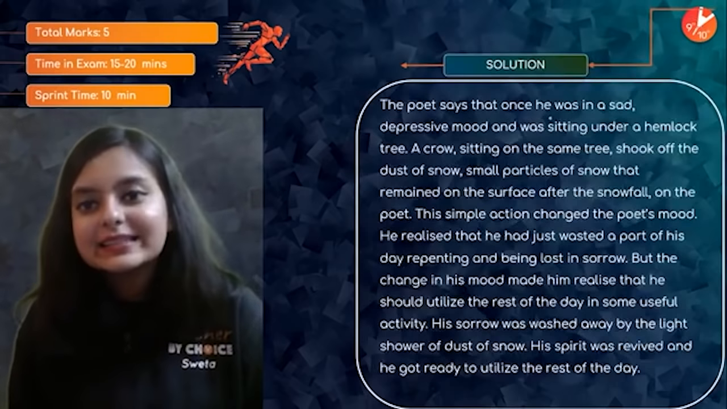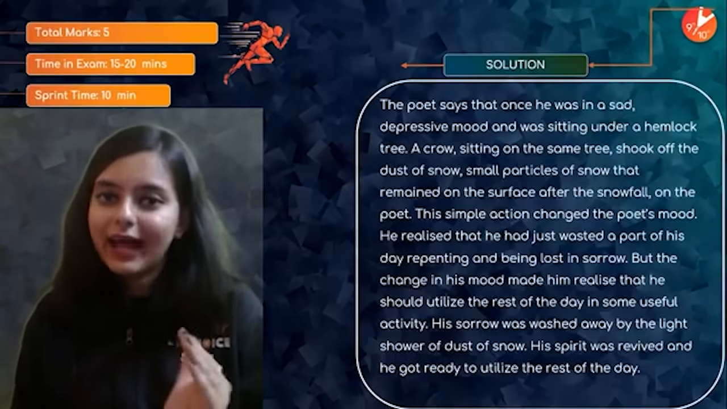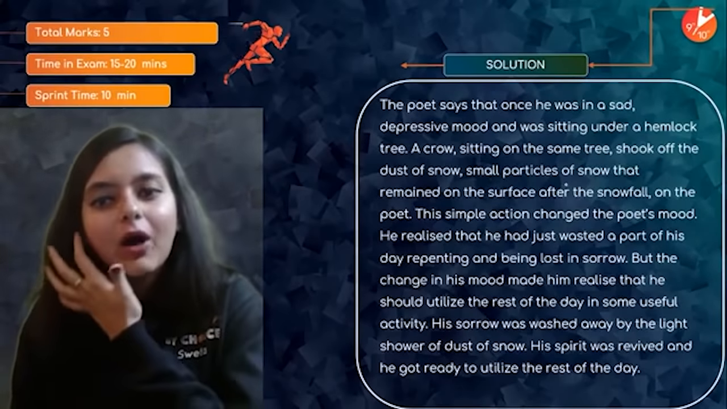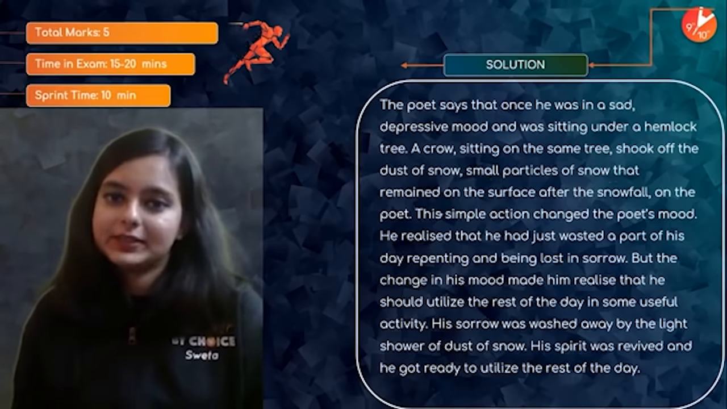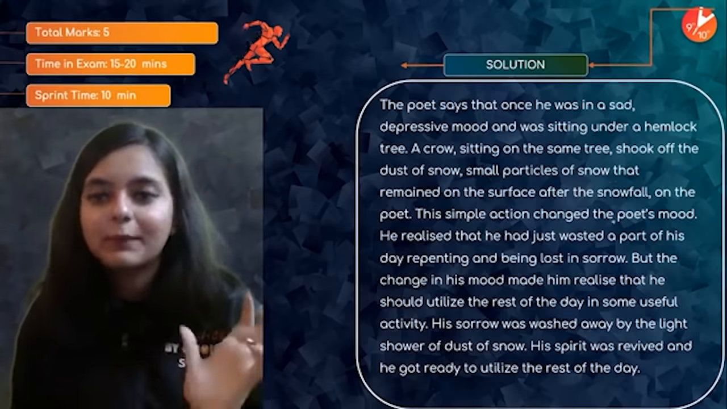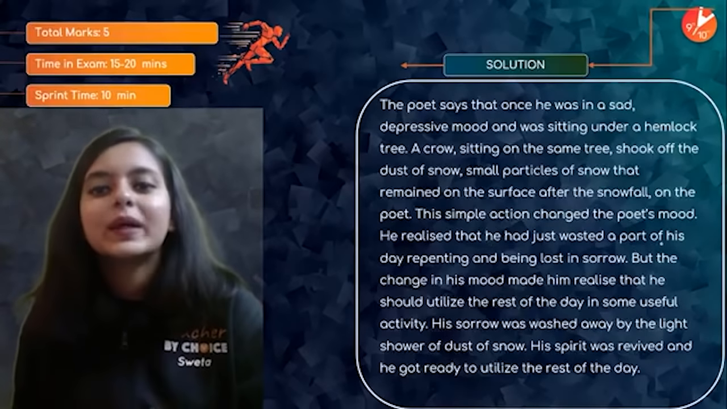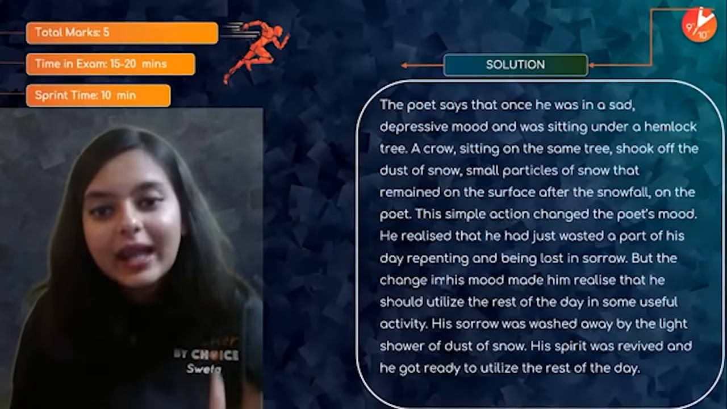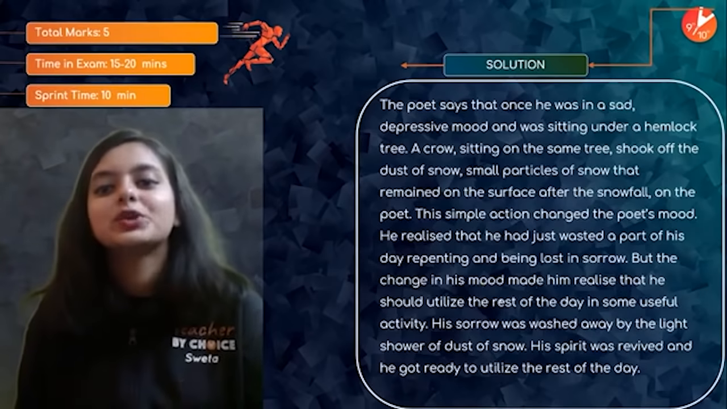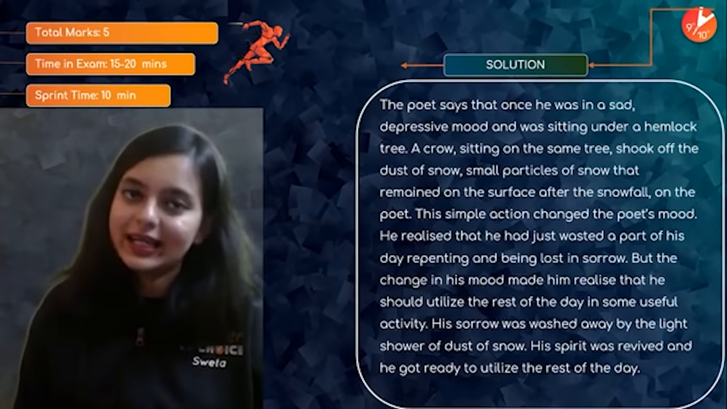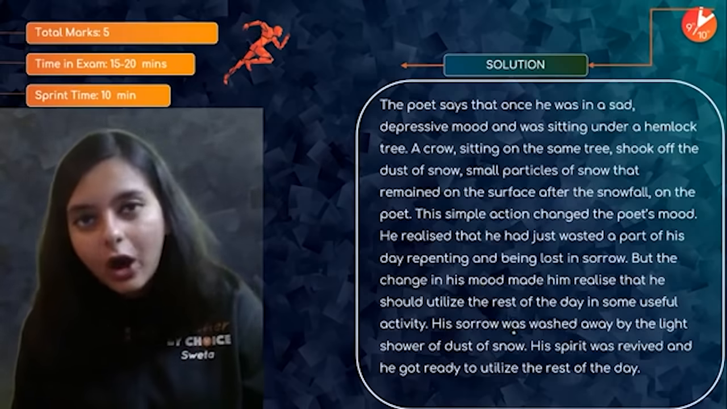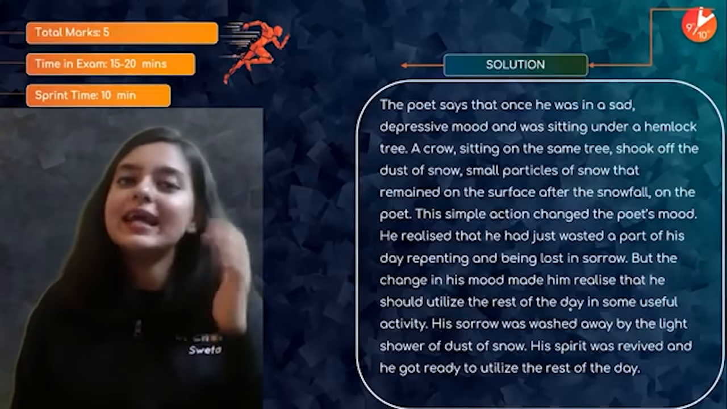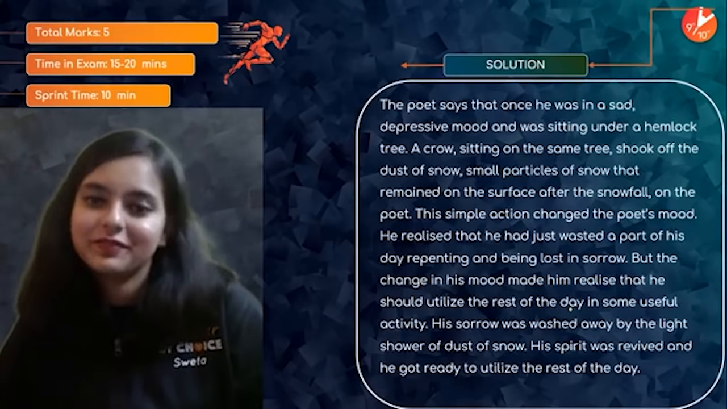He says that he was sitting in a sad and depressive mood under a hemlock tree, and a crow sitting on the same tree shook off the dust of snow, small particles of snow, okay, on the poet. This simple action changed the poet's mood. He realized that he had just wasted a part of his day repenting and being lost in sorrow. But the change in his mood made him realize that he should utilize the rest of the day in useful activity. So his sorrow was washed away by the dust of snow. His spirit was revived and he was now ready to use the rest of his day.